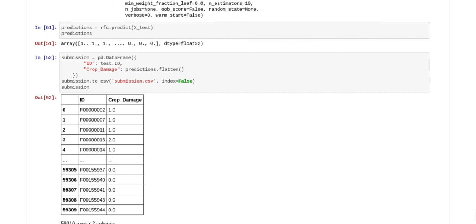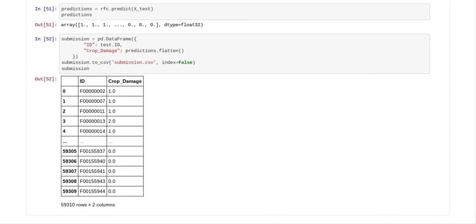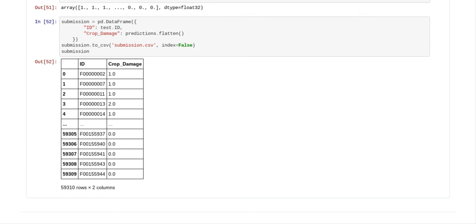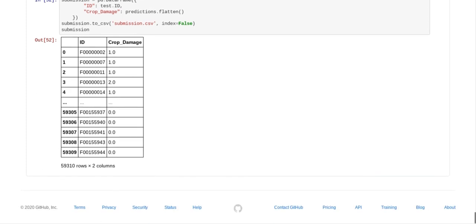And so predictions equals RFC predict X test, and X test is what we had given the name test features. And now you see predictions, which gives you an array. And now we take our submission and we convert it to a data frame. And this is the submission that I submitted to Analytics Vidhya, the Agriculture Hackathon. And I got about an 82 percentile, which is about a 2% increase from Random Forest Classifier without the SMOTE, which is why I wanted to make this video to show it to you.